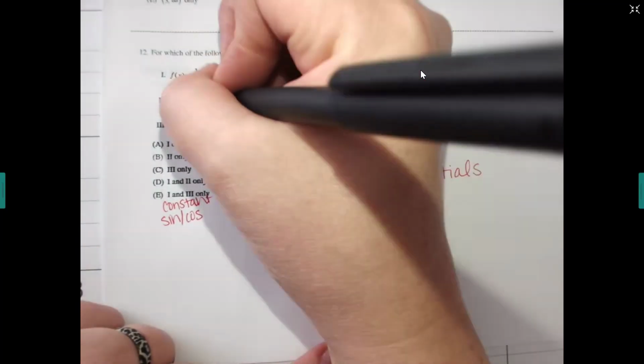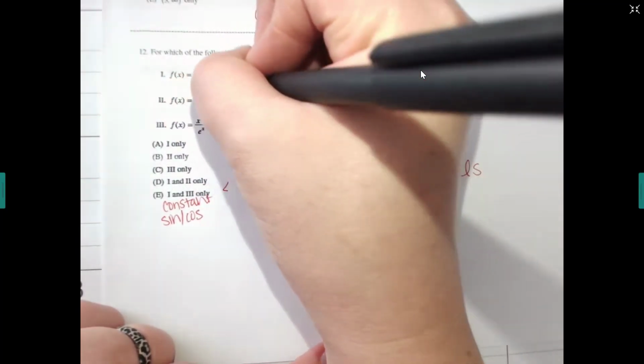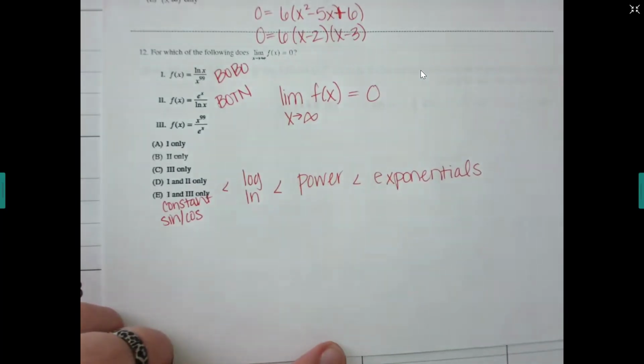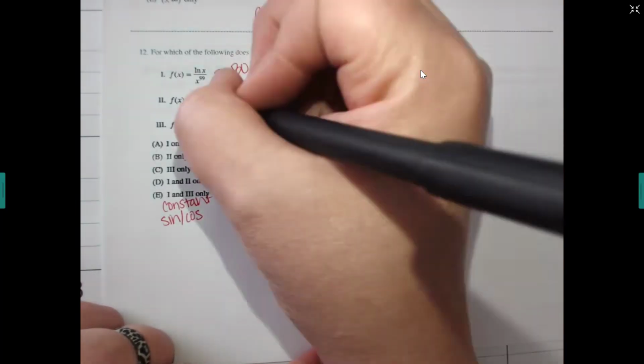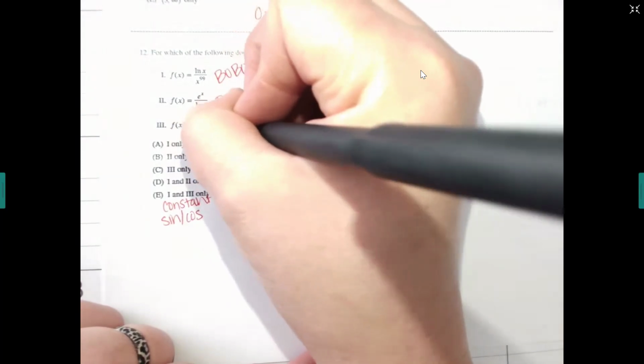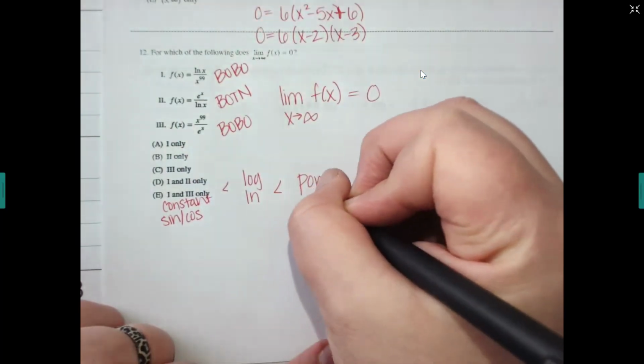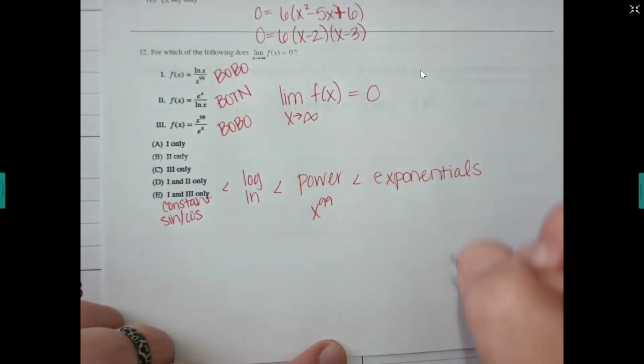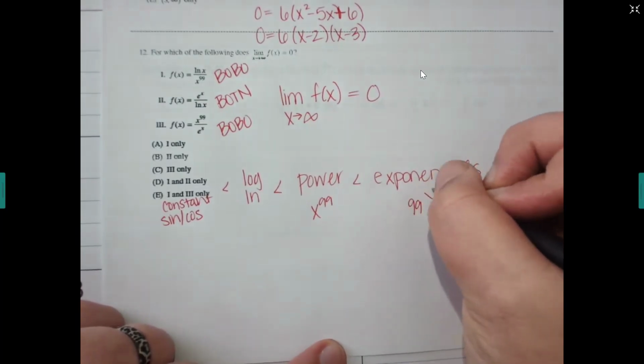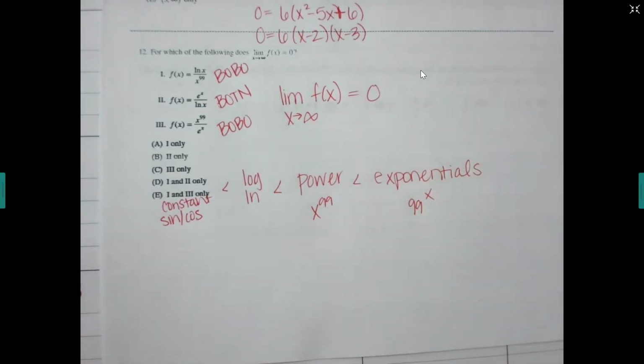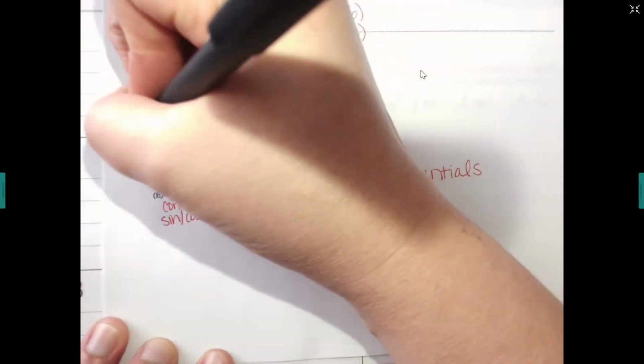That is a botan. E to the x is bigger and it's on top. And then for my last one, that is a bobo. Remember that x to the 99 is a power, but 99 to the x would have been an exponential. So if the x is the base, it's a power. If the x is the exponent, that makes it exponential. So we want 1 and 3.